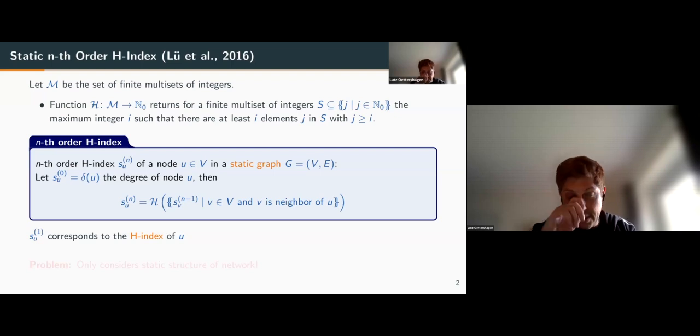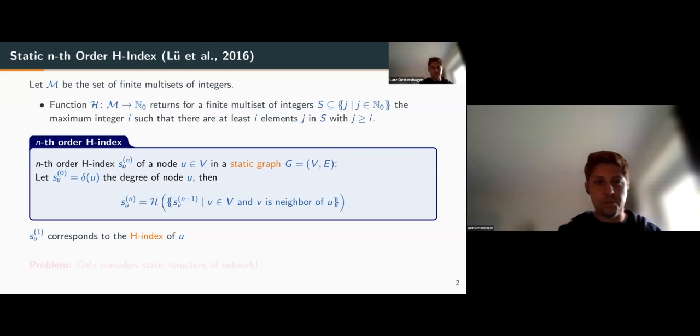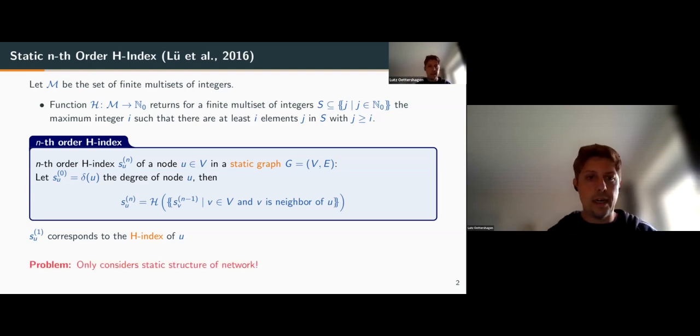If we want to use this as a centrality measure for the ability of nodes to spread information in the network, the problem is that this definition only considers the static structure of the network. It is only defined for static graphs.